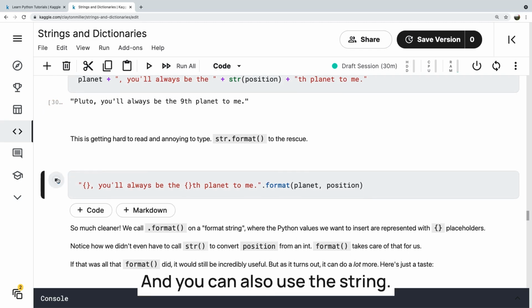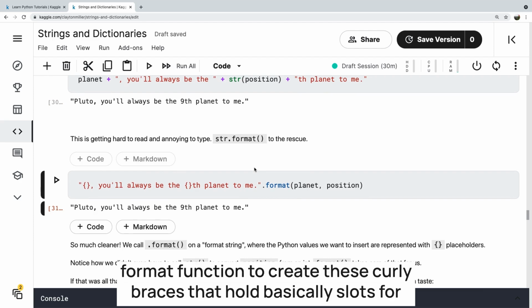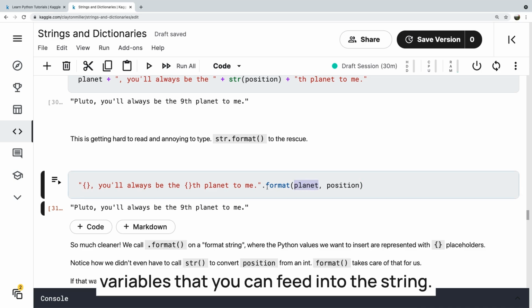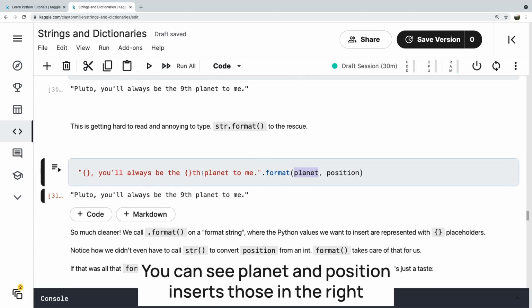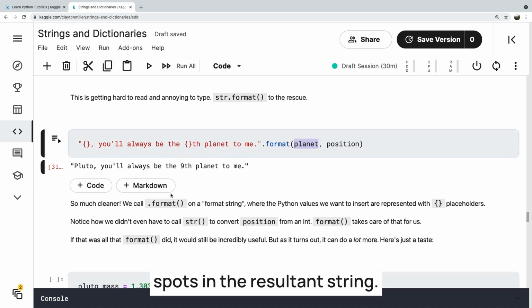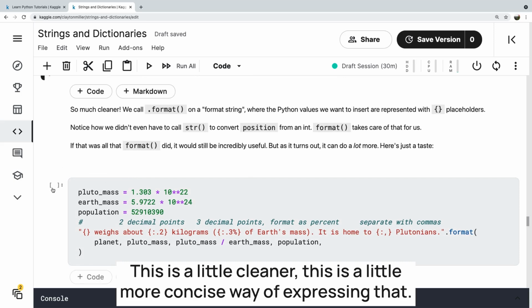And you can also use the string.format function to create these curly braces that hold basically slots for variables that you can feed into the string. So this is a more advanced way of using strings. You can see planet and position inserts those in the right spots in the resultant string. This is a little cleaner, a little more concise way of expressing that.